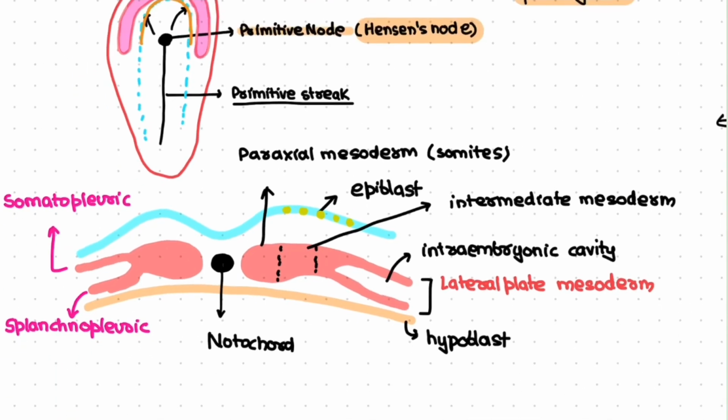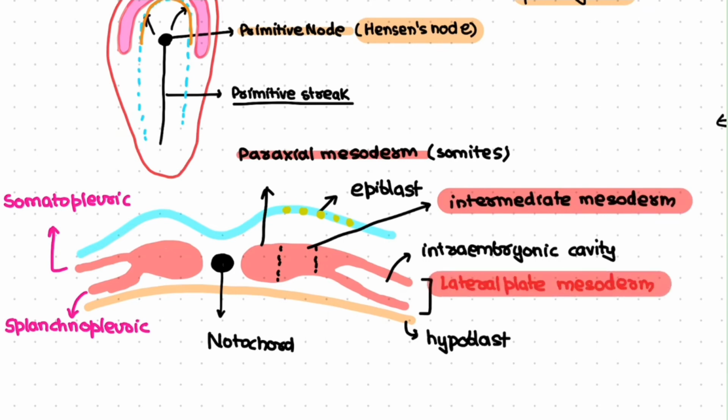As we know, we have three types of mesoderm. The intraembryonic mesoderm gets differentiated into three different kinds: first, the paraxial mesoderm; then the intermediate mesoderm; and finally the lateral plate mesoderm, which is further divided into somatopleuric and splanchnopleuric lateral plate mesoderm. So these cells which arise in the epiblast will traverse the primitive streak and come to lie in the splanchnopleuric layer of the lateral plate mesoderm, which is right here.